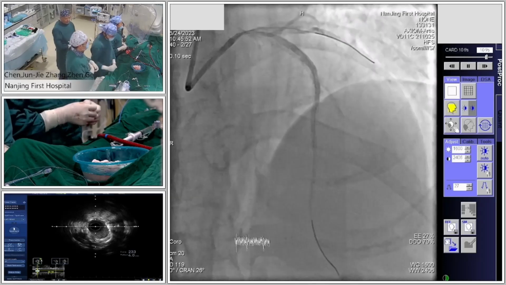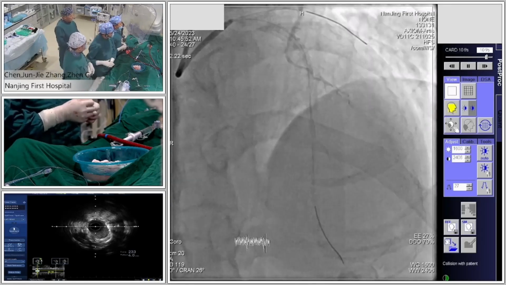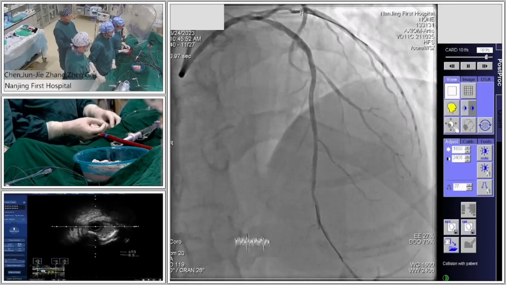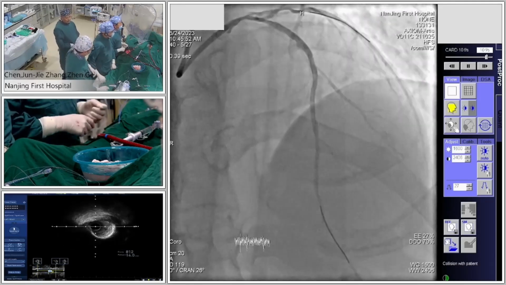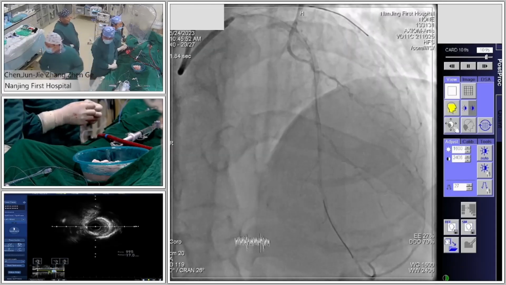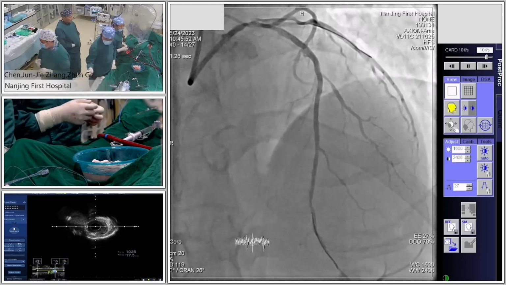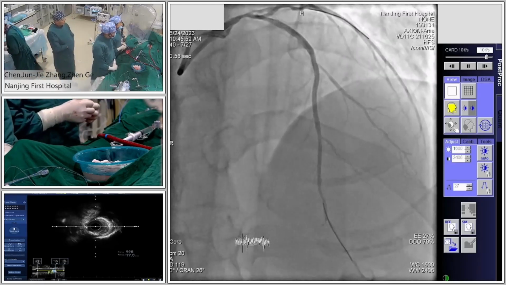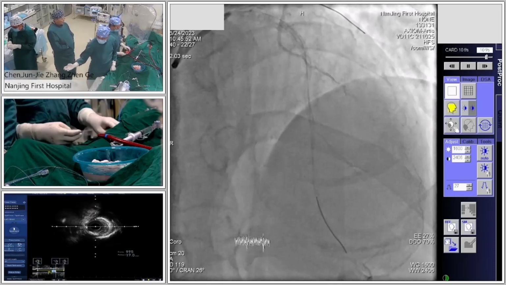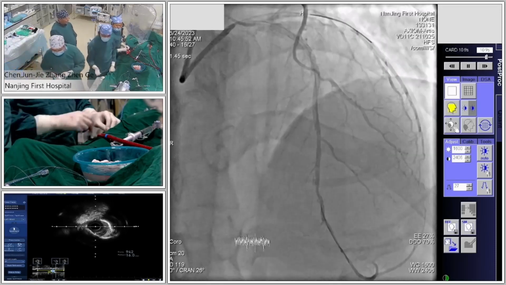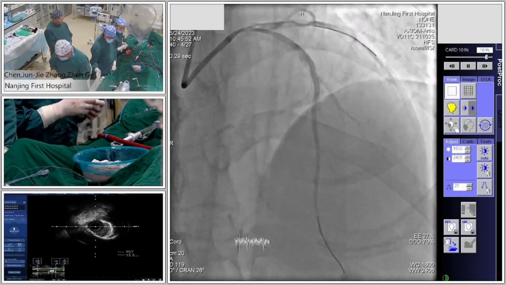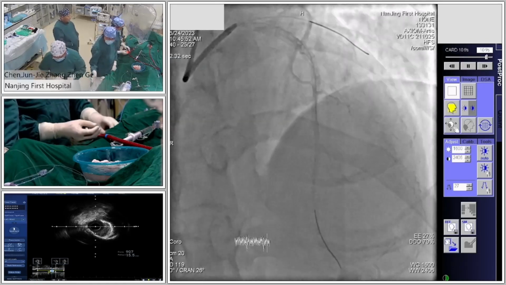From IVUS, typically a much more severe diseased lesion is localized at the very proximal LAD. I also confirmed the vessel diameter of the proximal LAD is around 3.5. So what balloon size of IVL will you use? Based on the IVUS measurement, probably a 3.5 millimeter IVL balloon is a good choice.